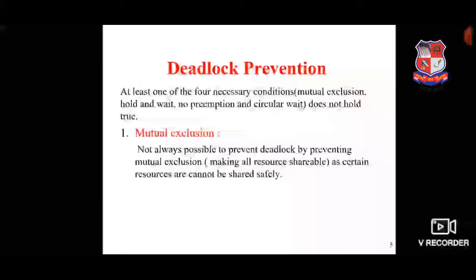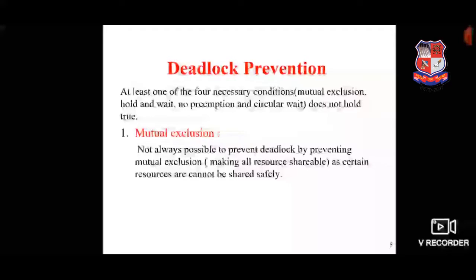First condition is mutual exclusion. Now, what is mutual exclusion? Mutual exclusion means each resource is assigned to exactly one process or is available. It means if a resource is not shareable, then it's called mutual exclusion. Now, if we want to make it false, then we have to make resources shareable.